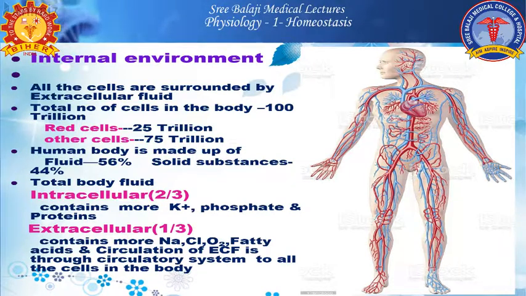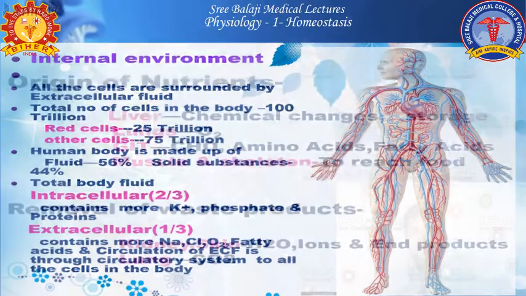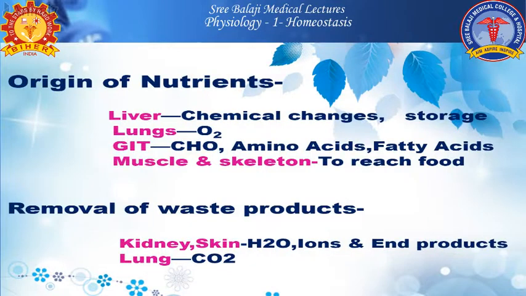So how do these fluids get maintained? Through a specialized system called the circulatory system. Not only the circulatory system, we also need nutrition to maintain them.